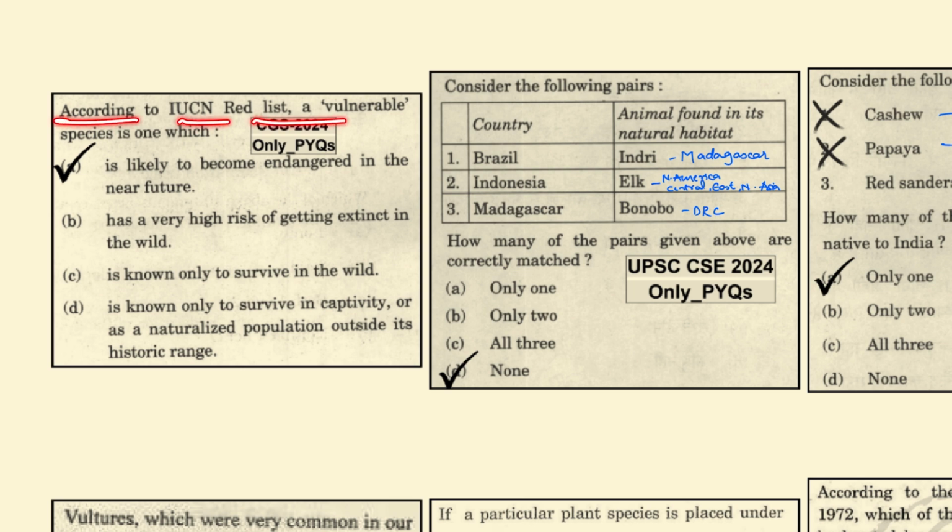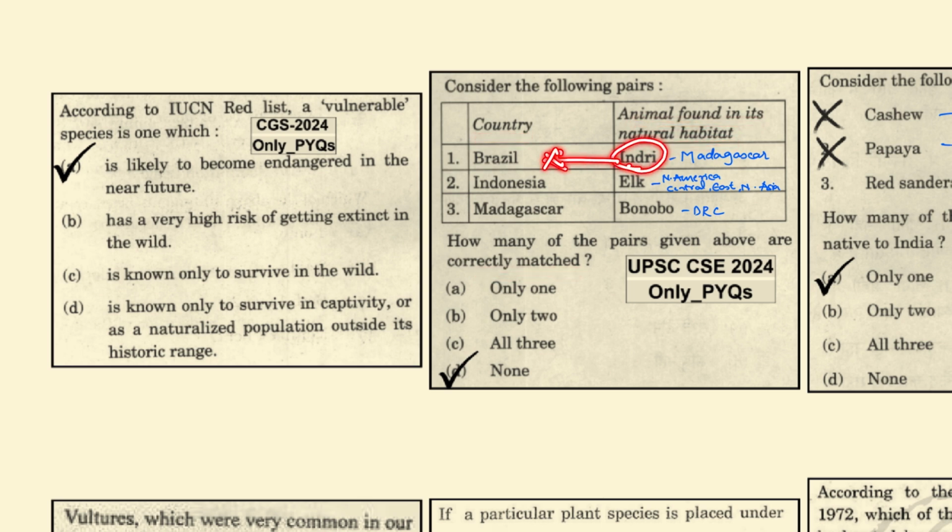According to the IUCN Red List, a vulnerable species is one which... they are asking what is the meaning of vulnerable. The species which is likely to become endangered in the near future is known as a vulnerable species. Animal found in its natural habitat and the country. We need to find the correct pair.